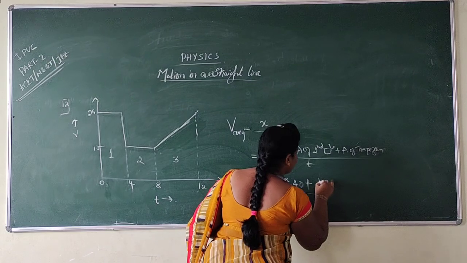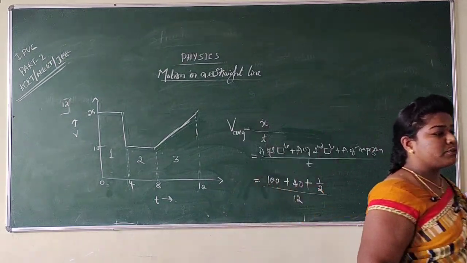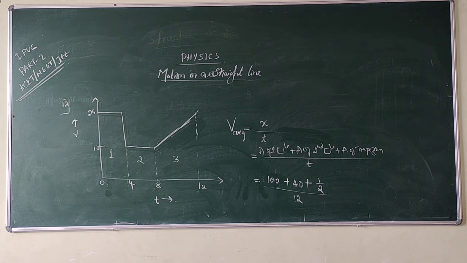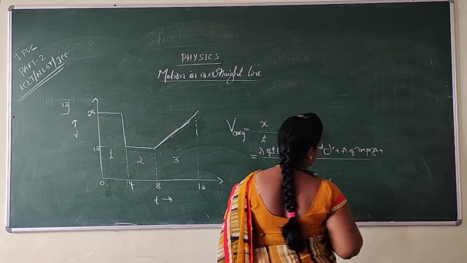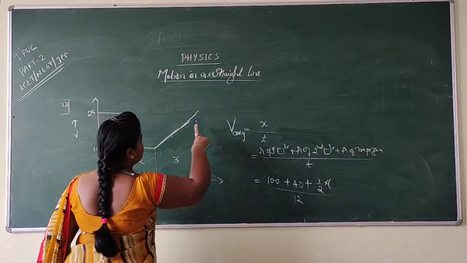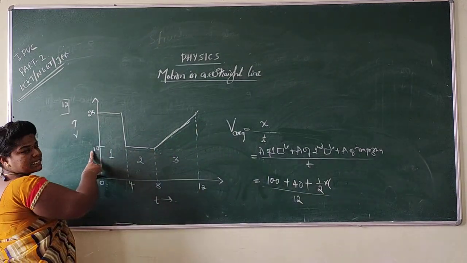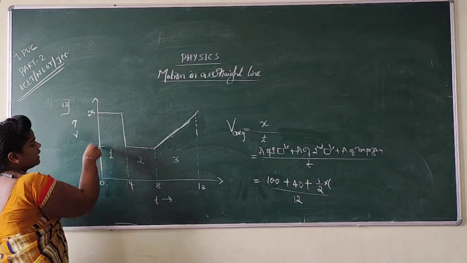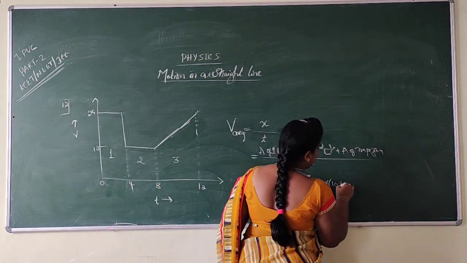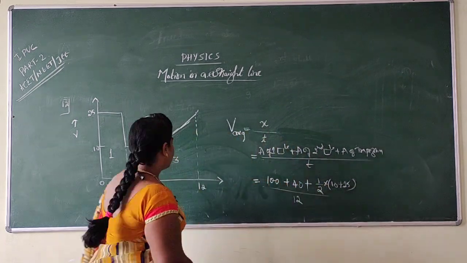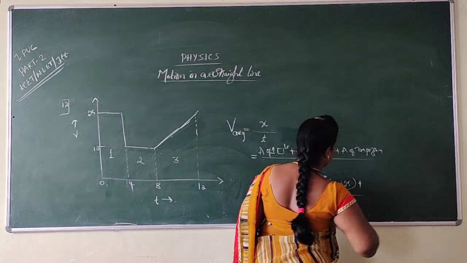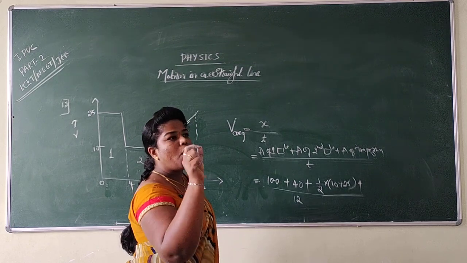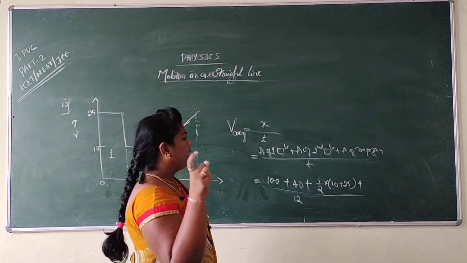While writing the area of the trapezium, you should be very careful, my dear students. The formula is half into sum of two parallel sides into its base. What is the sum of two parallel sides? This parallel side is 10, this parallel side is 25. So 10 plus 25, into the base. 12 minus 8 is 4, the base. Area of the trapezium is half into sum of two parallel sides into its base.